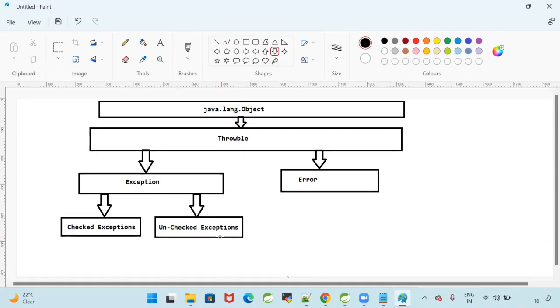If I want to book a ticket, what do I need? Your details, your journey details, from where to where, date, time, bus number or train number or flight number. I need that data to book a ticket. But you are giving invalid data. Is there any use of running my code if you are giving some invalid data?